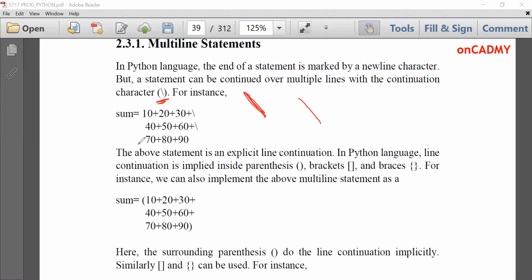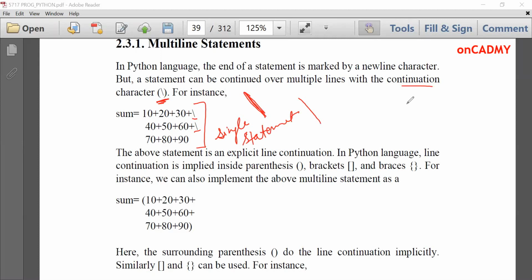But if I want to show them on separate lines, then I can use this continuation character, this backslash. So they'll be termed a single line statement. Even though I have written it in 3 lines, it will still be considered a single statement by the interpreter. So we can write a long statement by using this continuation character.